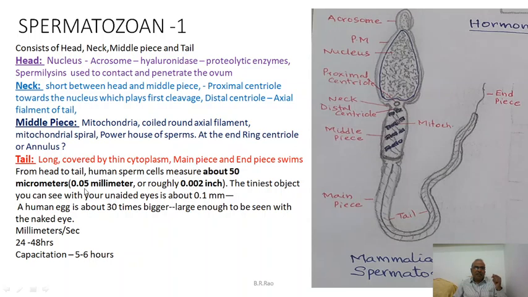Sperm is very small. It is only 0.05 millimeters. We cannot see it with our naked eye, whereas the egg is 30 times bigger than the sperm. Okay, sperm moves. The motility of the sperm is very less, millimeters per second, and sperm can live for 24 hours to 48 hours, maximum 3 days also when a sperm is attached to the isthmus wall. And the sperm gets the capacity to fertilize ovum by a process called capacitation that occurs in the female genital tract by the secretions of the female genital tract within 5 to 6 hours after ejaculation.